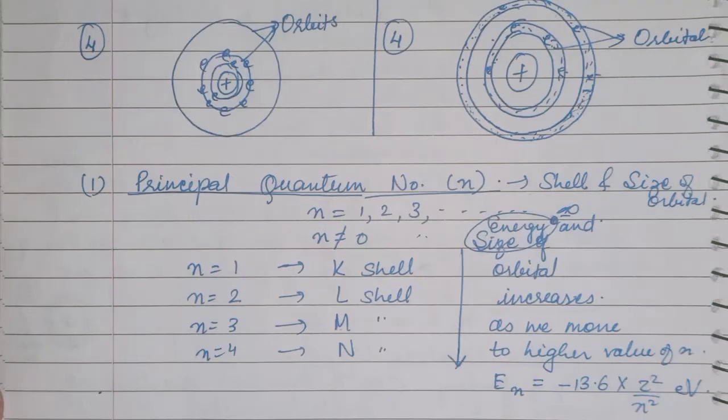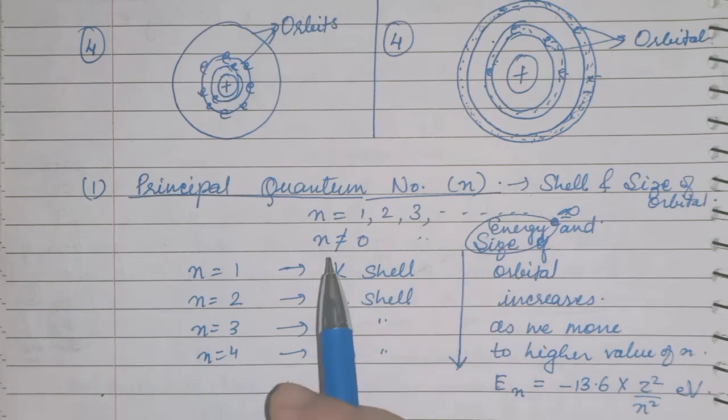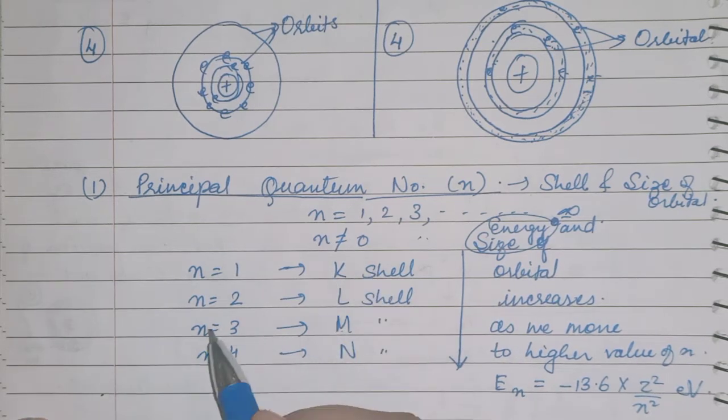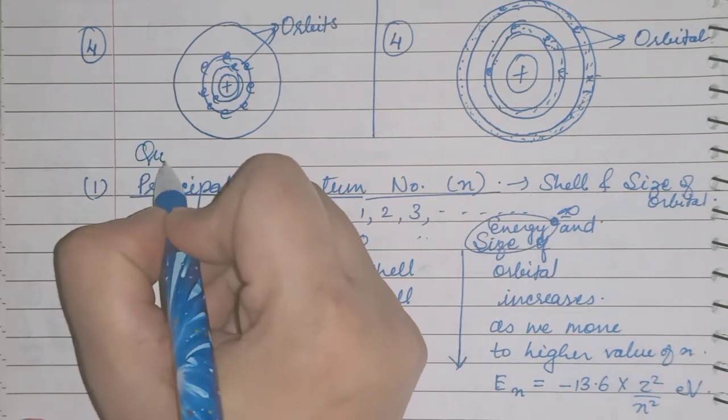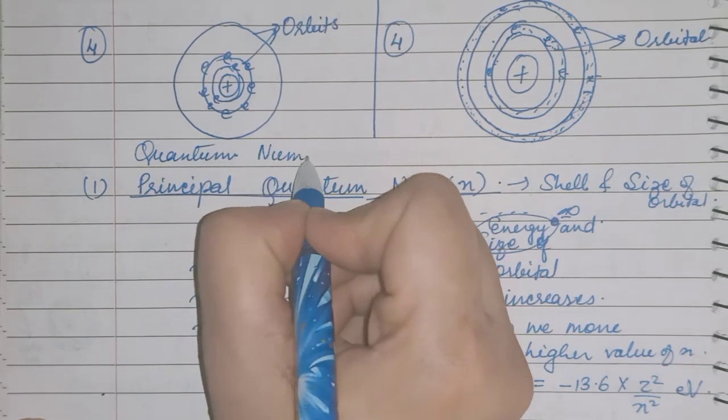Okay. Now next is the principal quantum number. Now we are going to find out the quantum numbers.